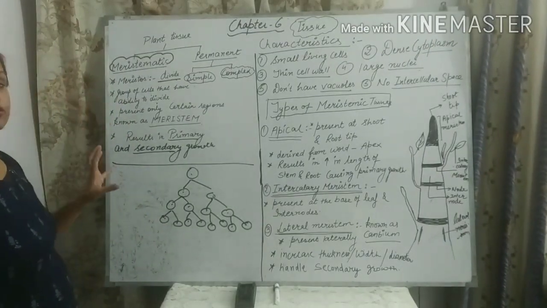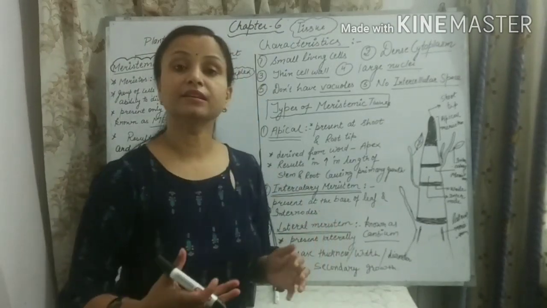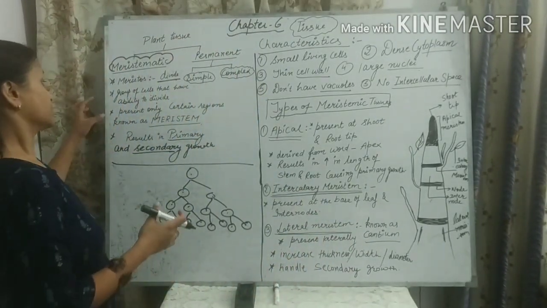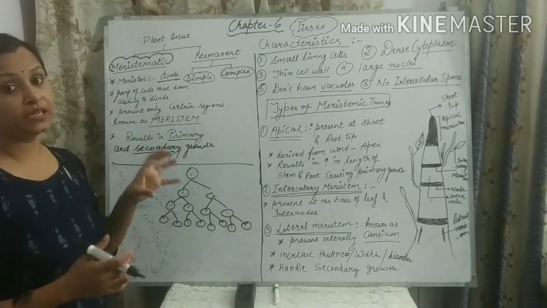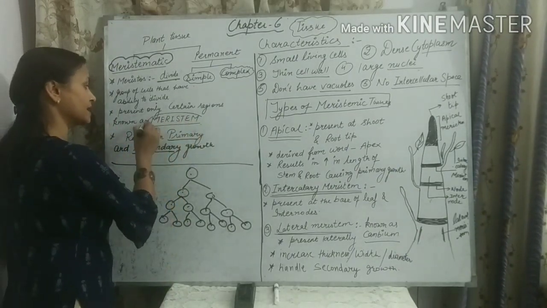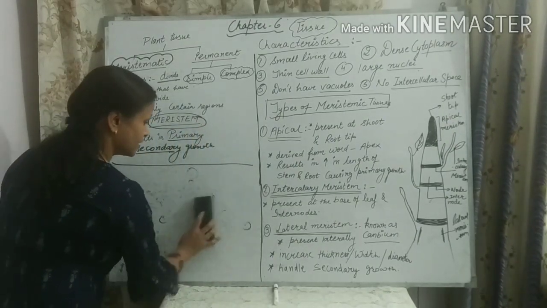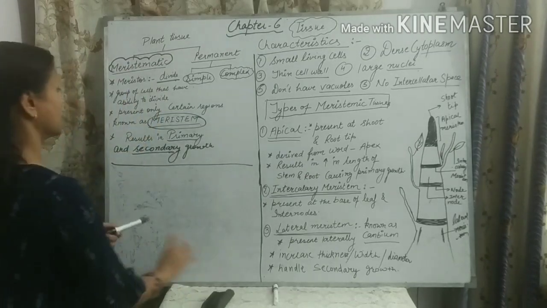So these tissues keep on dividing, which means these tissues increase the number of cells. They are present only in certain regions of the plant, and those regions are known as meristem. So meristems are those regions where meristematic tissues are found.